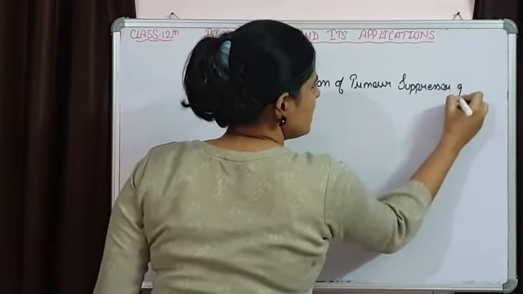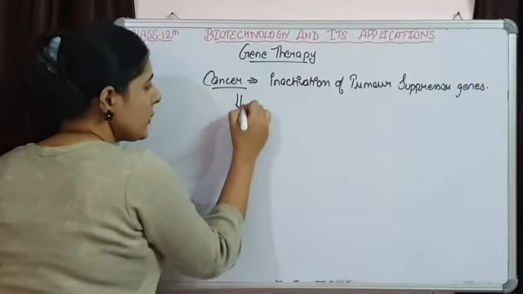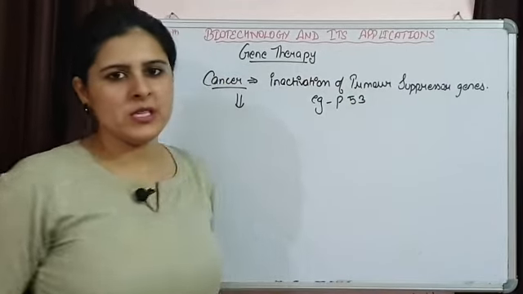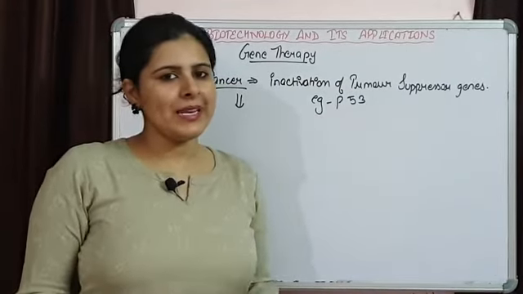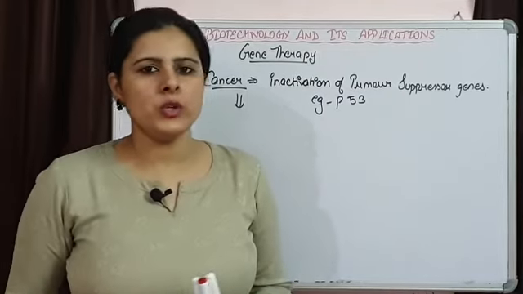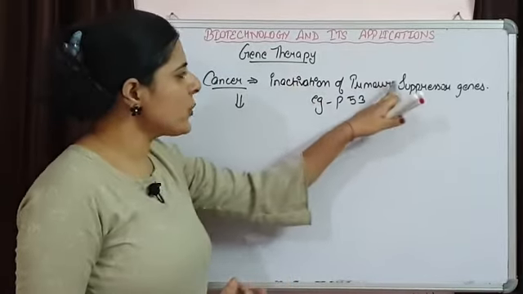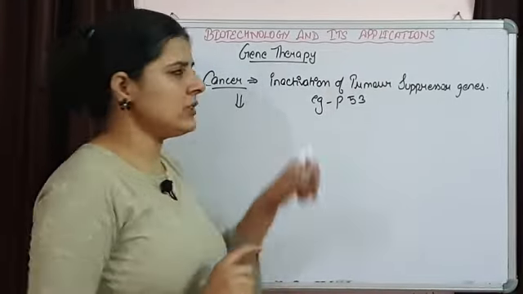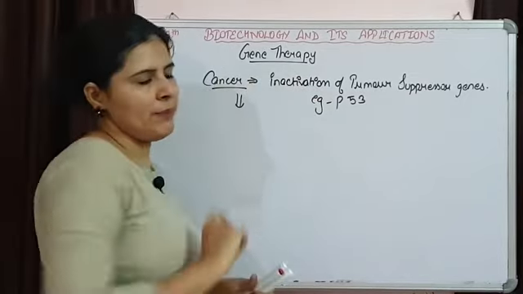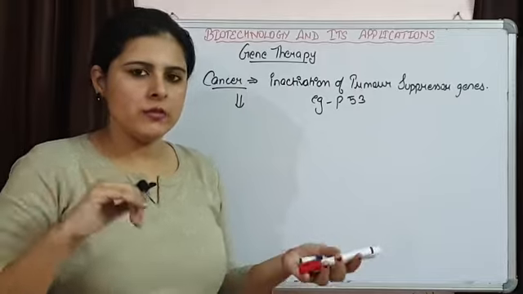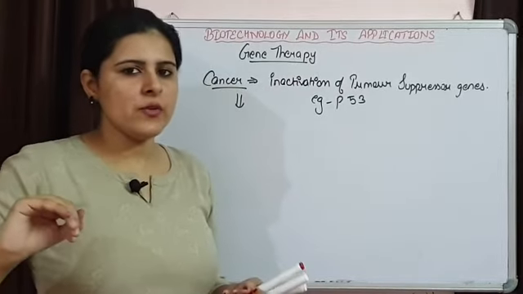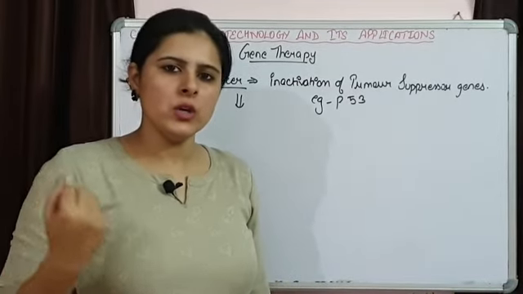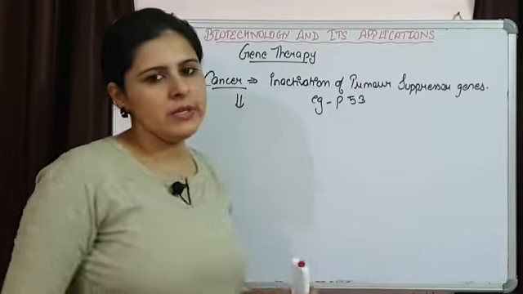Suppressor genes. What we can do? For example, if I take P53, that is a tumor suppressor gene. If P53 is inactivated, then the chances of cancer are higher. Now if we provide a functional copy of this tumor suppressor gene with the help of gene therapy, then cancer development can be reduced. Again, with the help of a retrovirus, we can introduce the functional copy of the tumor suppressor gene into a retrovirus that is going to incorporate into the human genome, and cancer can be suppressed.